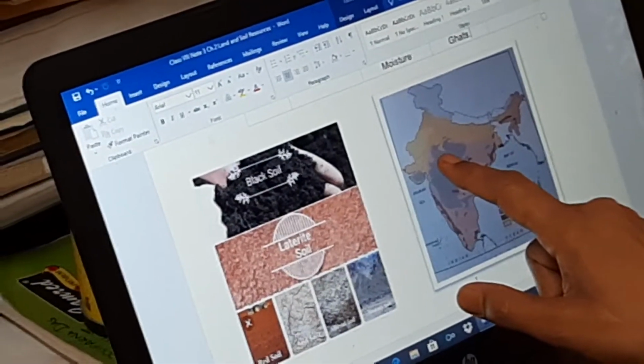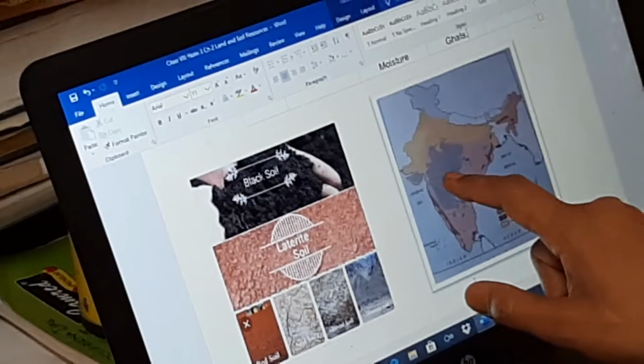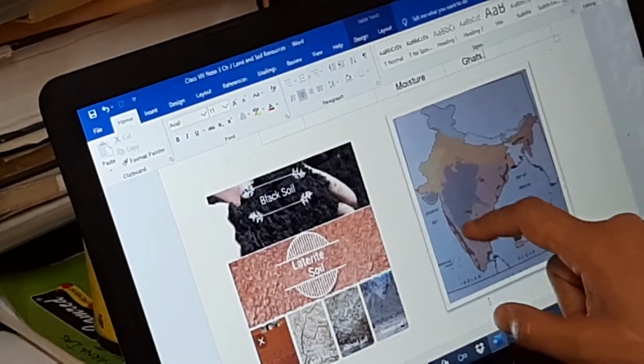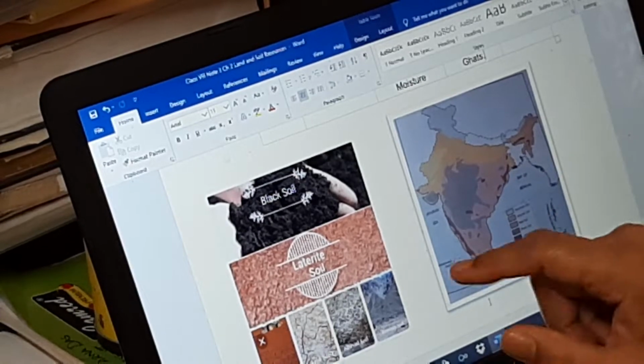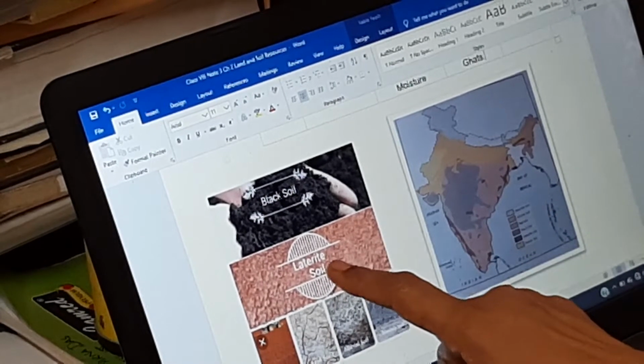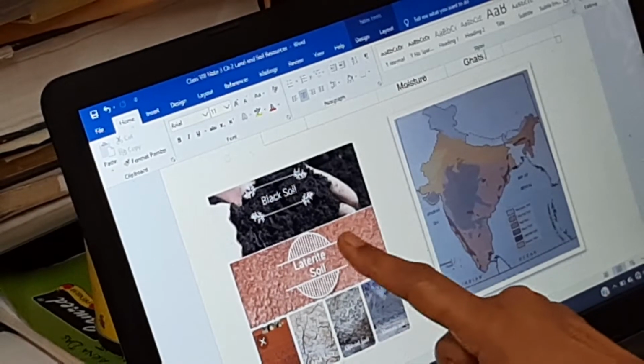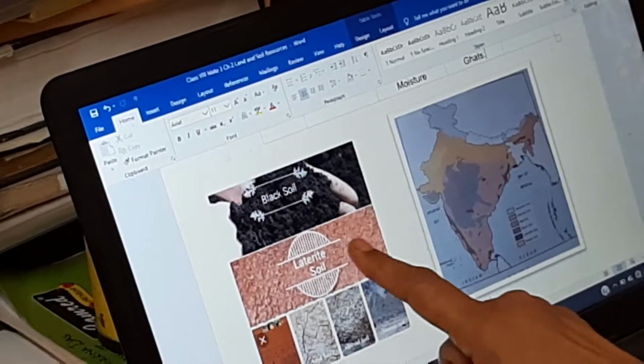This is parts of Madhya Pradesh. This part is in the Maharashtra region. In this area, the black soil is very much prominent. The next picture shows the laterite. I said laterite soil is found in the heavy rainfall region.